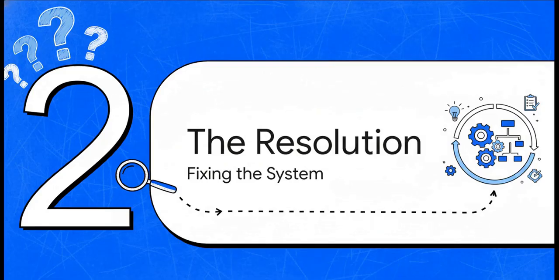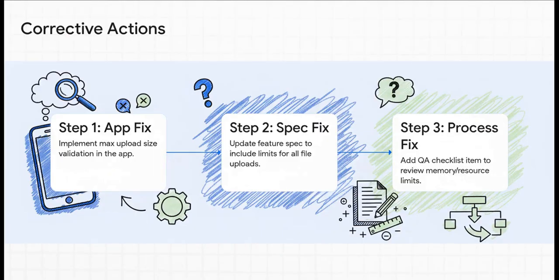Now, finding the root cause is awesome, but it's really only half the job. Now we've got to fix it. And we're not just going to patch this one little bug. No way. We are going to fix the entire system so that this kind of thing can never, ever happen again. So how do we fix this for good?